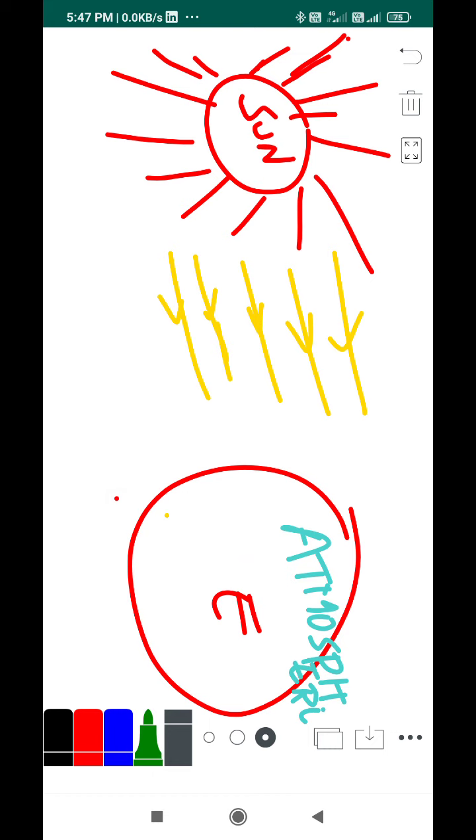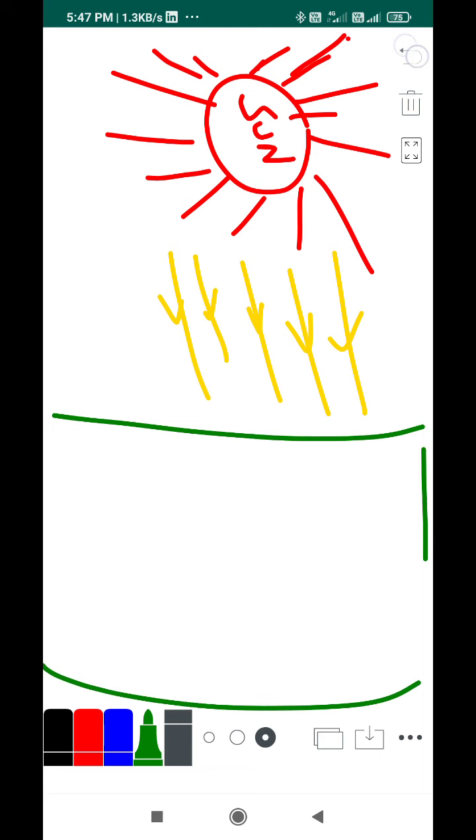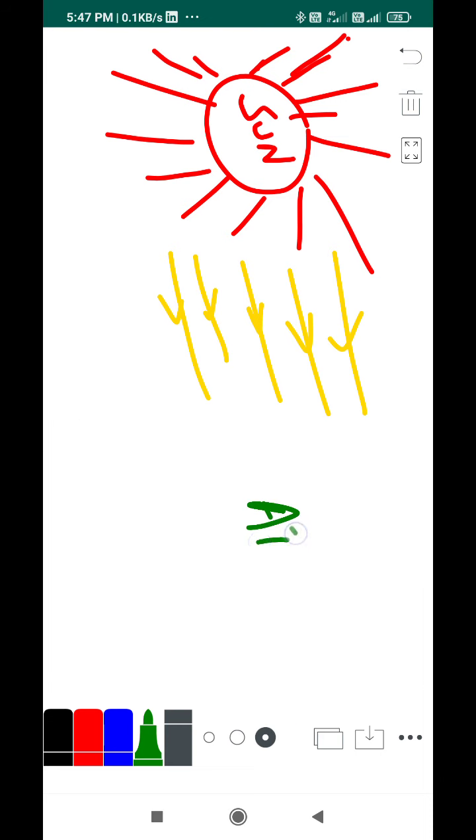So what is interaction? Let's consider the whole screen as Earth, and we have an atmosphere here. So for example, there is an atom here, and my light ray interacts with this atom.